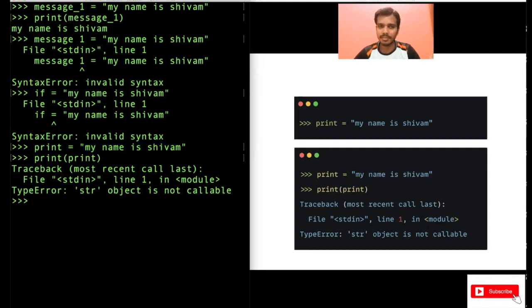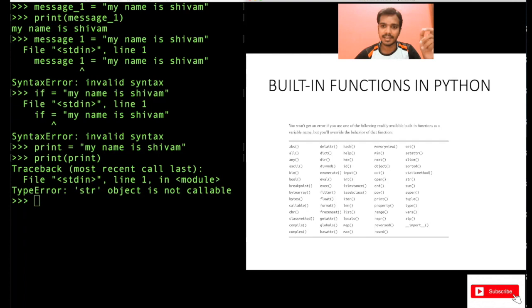More about these functions I will explain in another video. To understand it, do not use function names either. Like inbuilt function names, do not use them as a variable name. There are many inbuilt functions, like abs, all, any, multiple built-in functions. So do not use these names as your variable names. See, it's written here: you won't get an error if you use one of the following readily available built-in functions as a variable name, but you will override the behavior of that function.